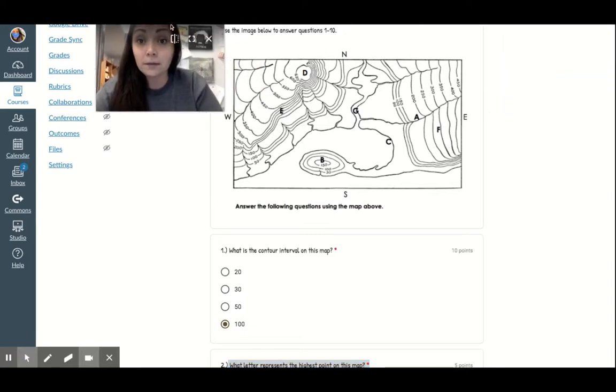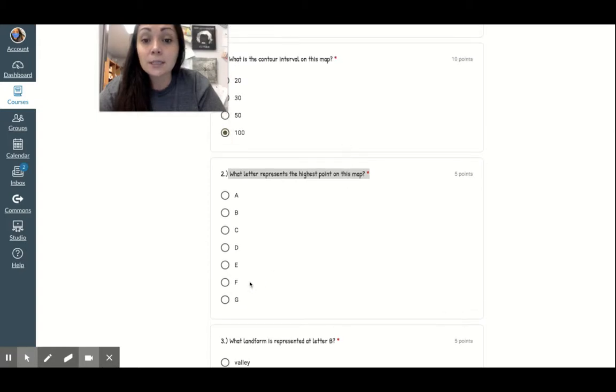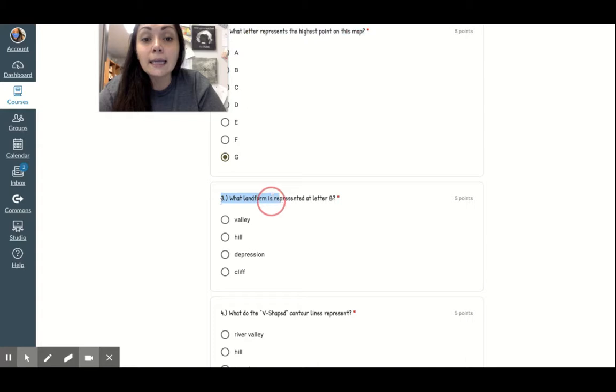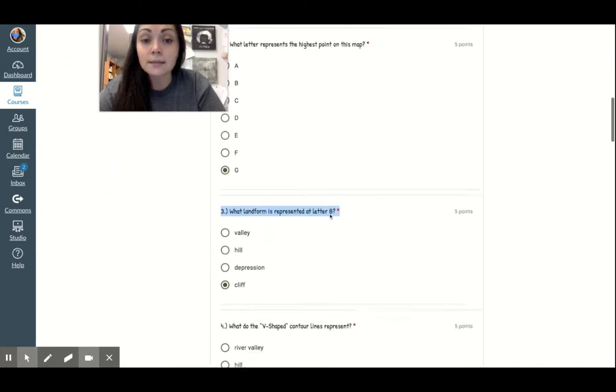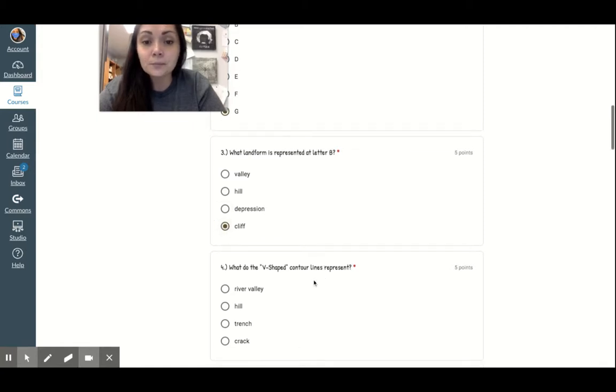Now I'm going to move me right here. Okay, it's a little better. So like I said, y'all, I'm just going to click the last answer choice. Number 3, what landform is present at letter B? Is it a valley, a hill, a depression, or a cliff? So up here, what landform is this? What type of landform is it? Is it a valley, a hill, a depression, which is a hole, or a cliff?